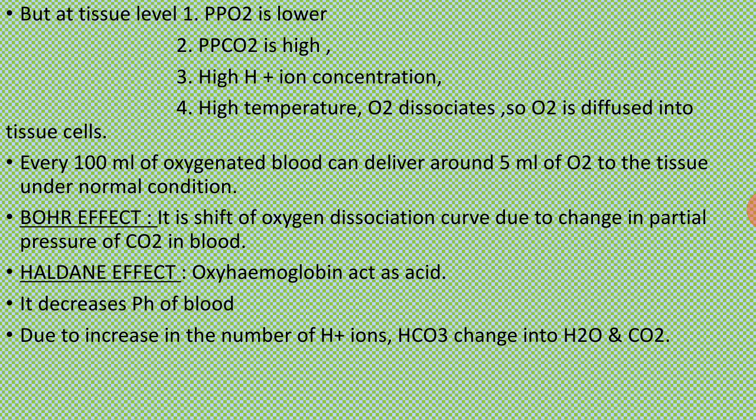Every 100 ml of oxygenated blood can deliver near about 5 ml of oxygen to the tissues under normal conditions. In the last slide we saw that 1 hemoglobin molecule carries 4 molecules of oxygen. Here 100 ml of oxygenated blood can carry near about 5 ml of oxygen.